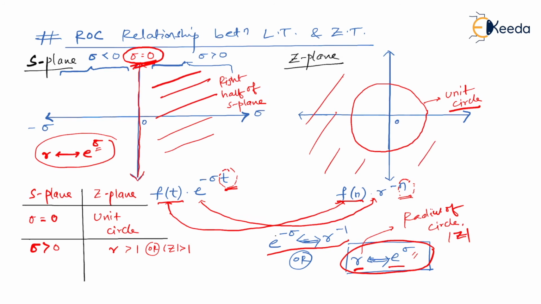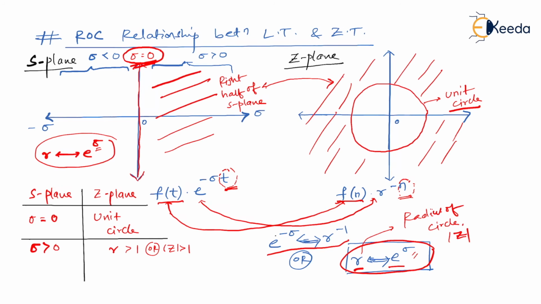So I can draw this area, which is nothing but outside the unit circle, which is nothing but a mapping of right half of S plane. So the significance that right half of S plane carries in S plane, the same significance will be carried by the area which is outside the unit circle when it comes to Z plane.